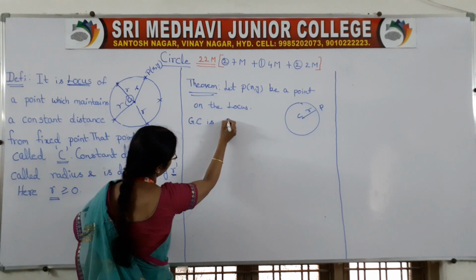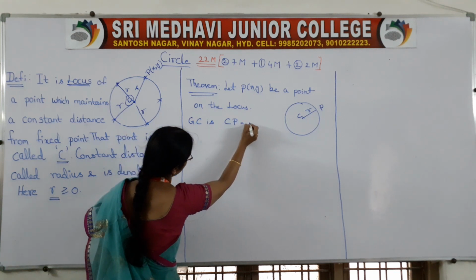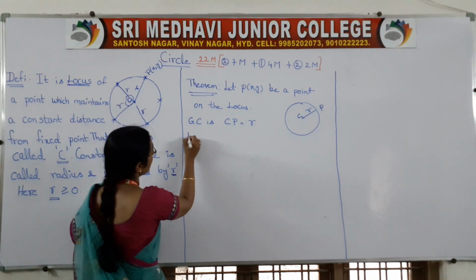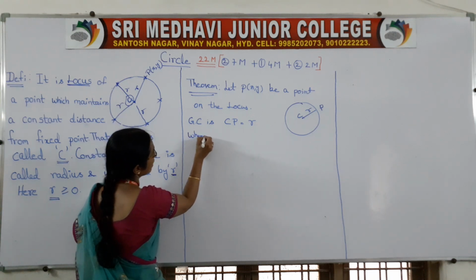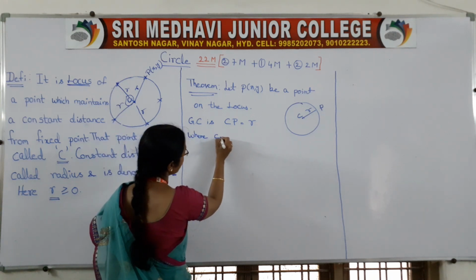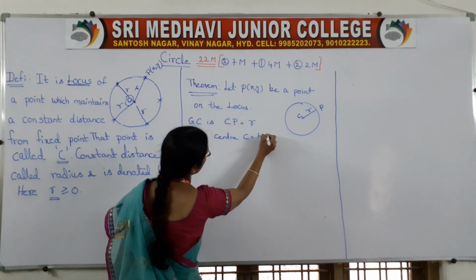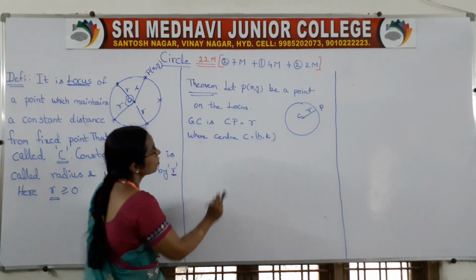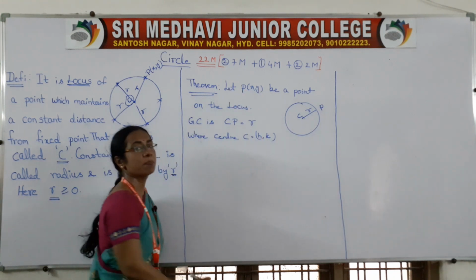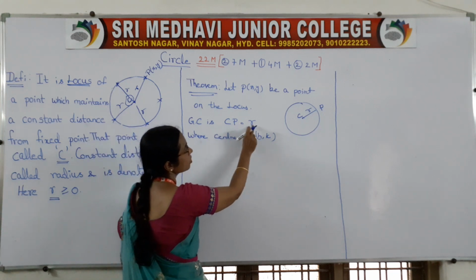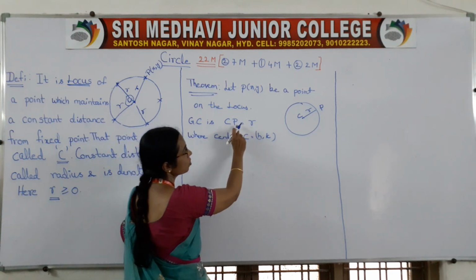The geometrical condition is CP equals r, where C is the center, given as C(h, k), and P(x, y) is a point on the curve. So CP equals r, the distance from C to P.